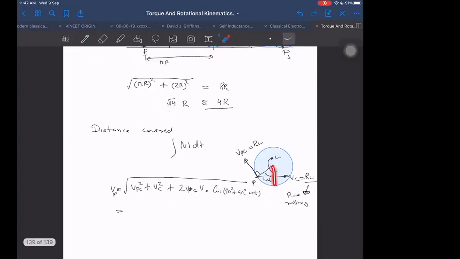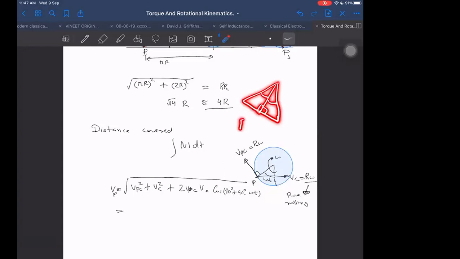By the way, I'm doing this time by another method. I can find it by taking this point as the instantaneous center of rotation, P dash, and then I can find the velocity of point P by knowing this distance here. What is the distance from P to P dash? We can tell easily it is R. This angle is omega t. So I think this distance from P to P dash will be equal to R omega t. Not R omega t. Why are you saying R omega t? What is this boy doing? 90 degrees, omega t by 2, omega t by 2.